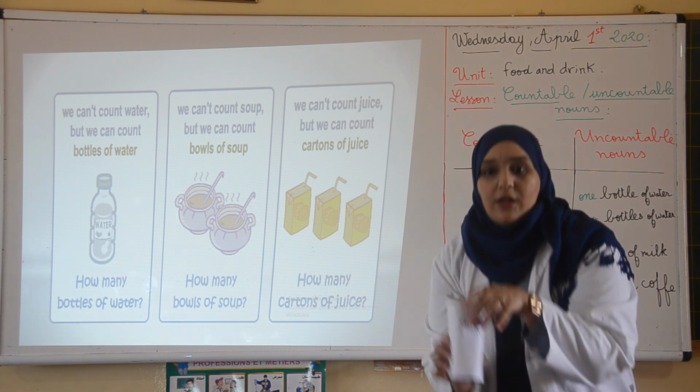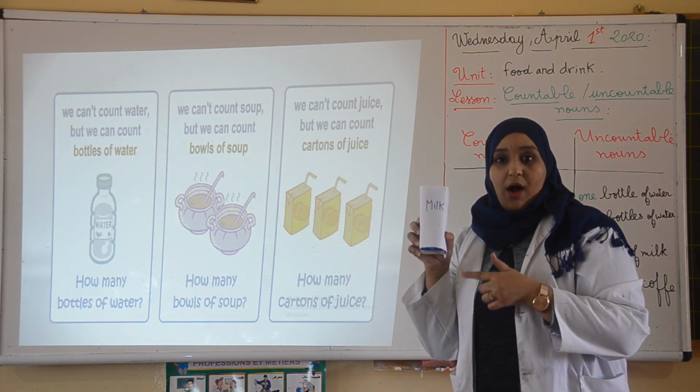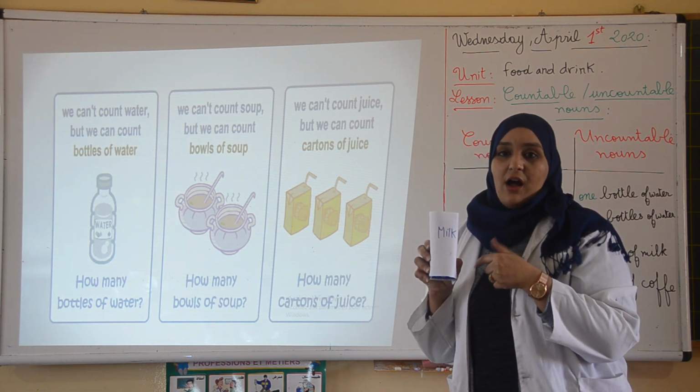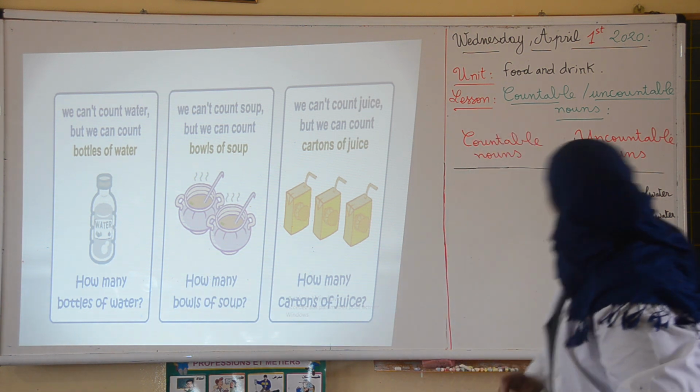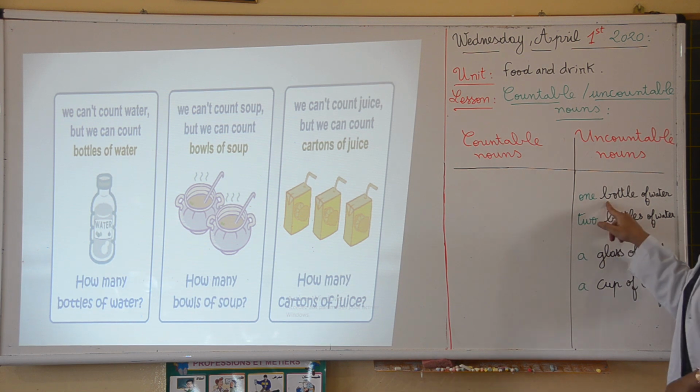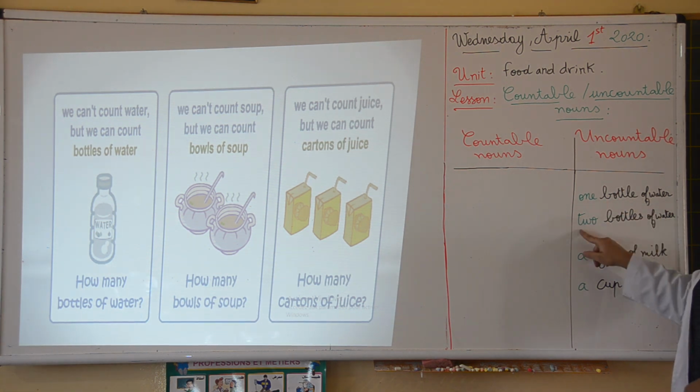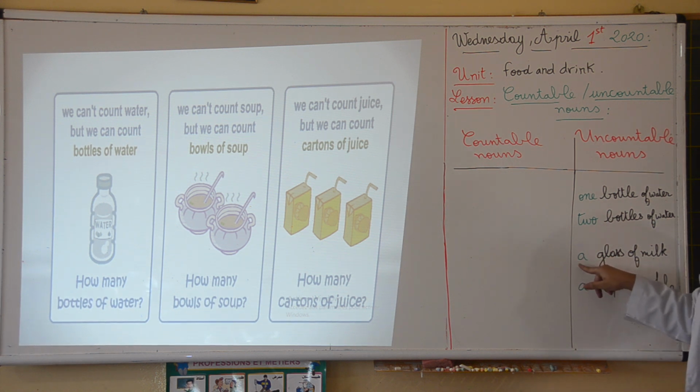Like here, the carton of milk. 1 carton of milk, a carton of milk. We do not count the milk itself. 1 bottle of water, 2 bottles of water, a glass of milk, a cup of coffee. As you see, we use the articles, but we use the articles with the noun glass, with the noun cup, not with the milk or coffee.